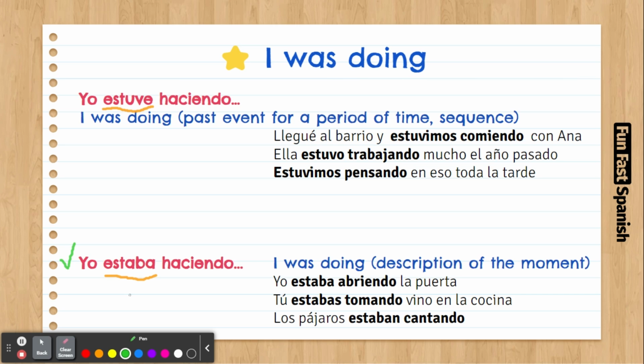And when we use this continuous in the past, I was doing, if you use the imperfect, yo estaba haciendo, yo estaba comiendo, yo estaba manejando, yo estaba estudiando, you're describing what you were doing in a certain moment. So here you are just describing what's happening.